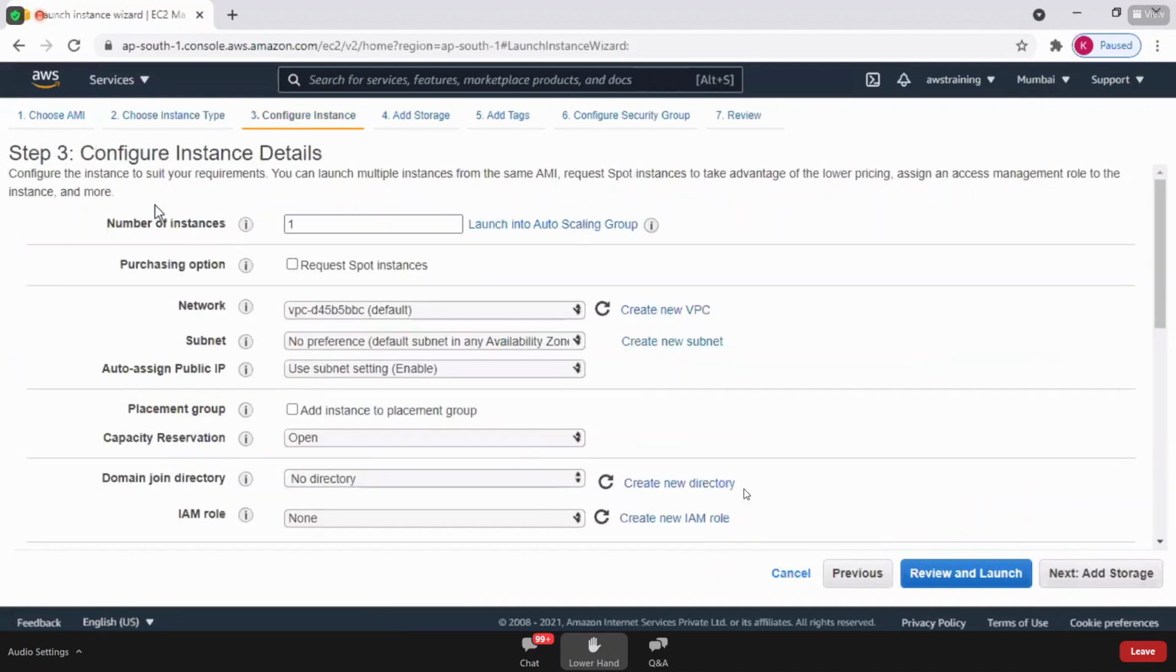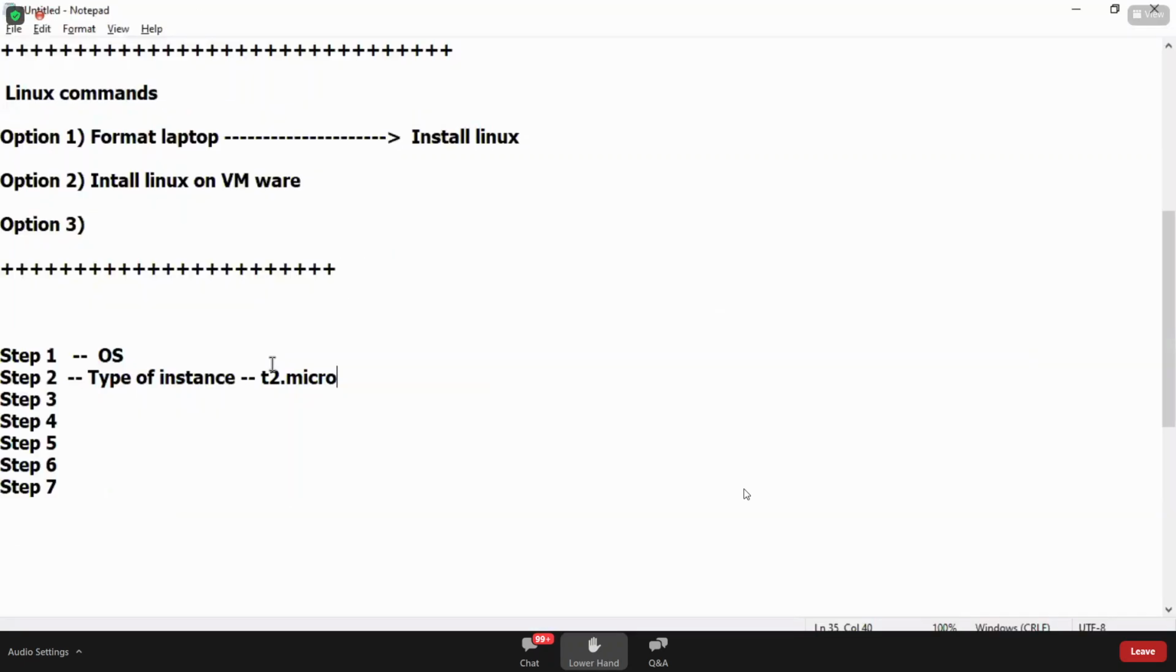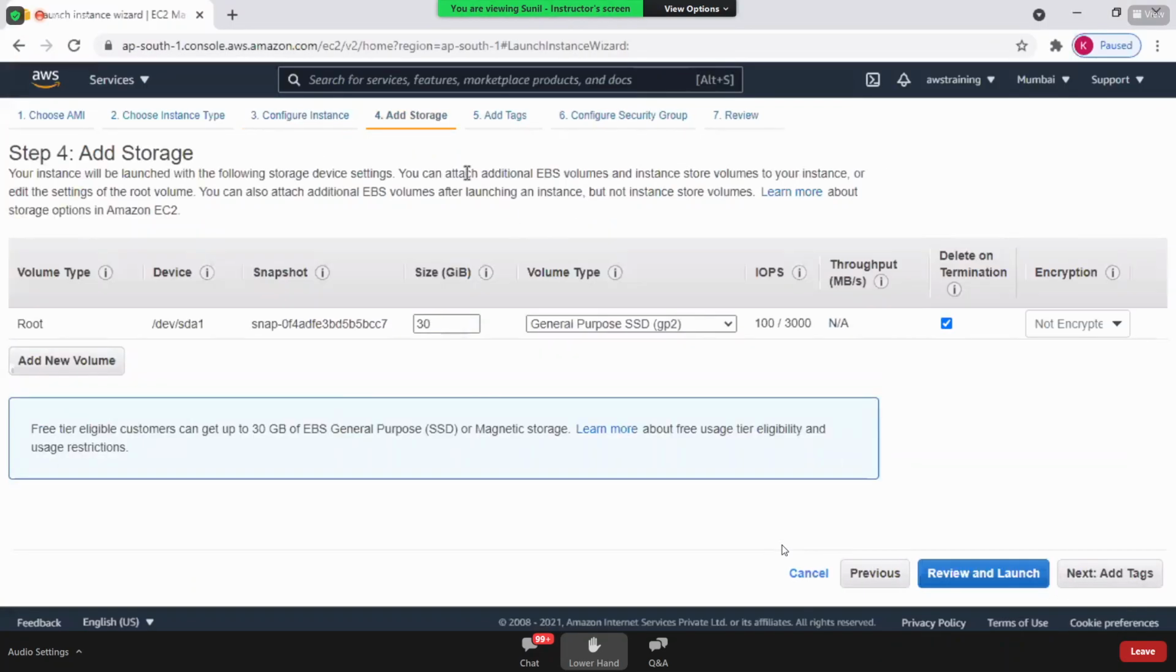Step 3, number of instances. In a single shot, you can go ahead and create a single instance or 10 instances also. So step 3 is all about the number of instances. By default, it is 1. Next. Storage. Storage is nothing but the hard disk.